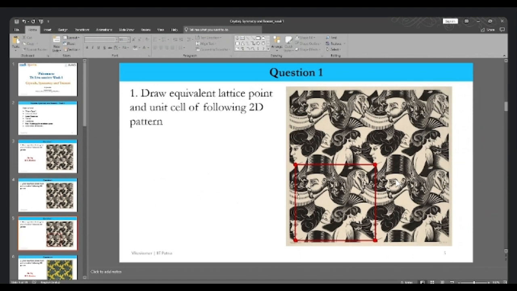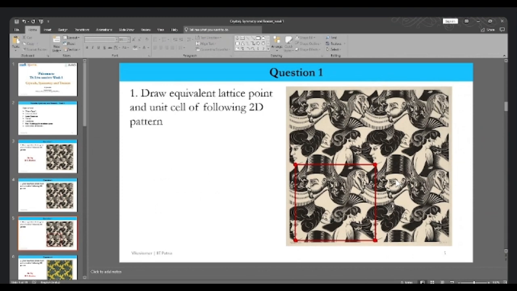So we can select this unit cell, and if I repeat this entire unit cell and translate it by a basis vector, which we have already discussed in the video, we can translate it in the vertical or horizontal direction, and we are able to form the lattice. We can generate the entire pattern just by using this unit cell.